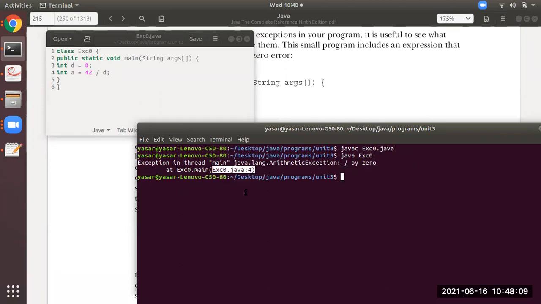The 4th line. So the Java runtime system will give you complete information during the runtime. Okay, students, till now what you have to understand is what an exception is. An exception is an error, or you can say an abnormal condition which will occur at runtime.